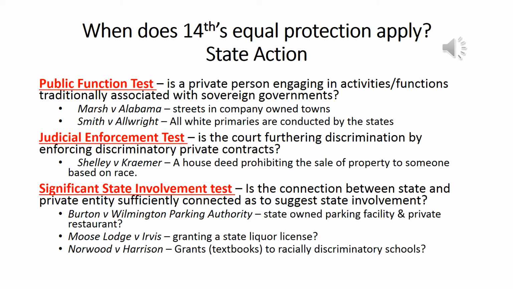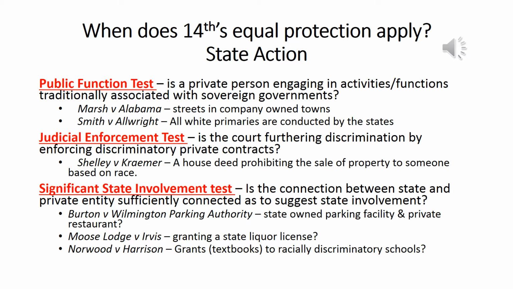Okay, so even if it's a company-owned street, you've got public access, and primaries are run by the state since they run the elections. Those are both examples of state actions. The next case is Shelley versus Kramer. This has to do with any court having to enforce a decision.